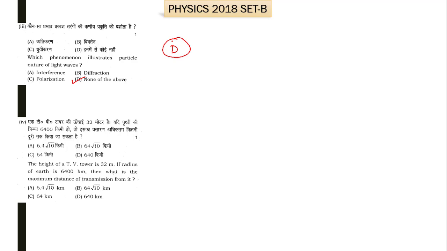Number 4. That is part 4 of question number 1. The height of a TV tower is 32 meter. If the radius of Earth is 6400 kilometer, then what is the maximum distance of transmission from it? We know that the transmission distance d_T is given by the square root of 2hR. Here the height h is given as 32 meter and the radius of Earth is 6400 kilometer. I am removing the kilometers and converting into meter, so I can use 10 raised to the power 3 there. So this is the right option.